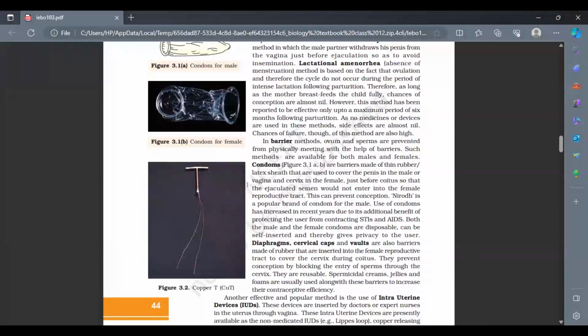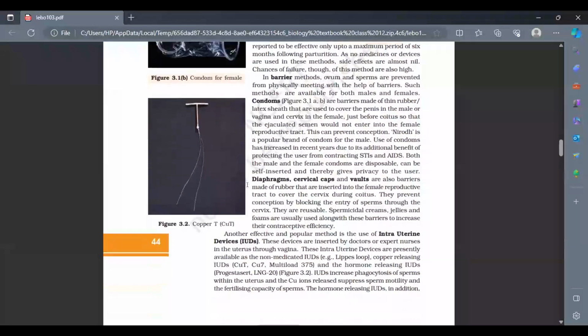So what we are discussing is the permanent methods and the temporary methods. Now, what are these temporary methods? The temporary methods are the methods which a couple will require for a temporary period of time. They want a gap between the two children, then they will go for such methods. So you have the barrier methods.